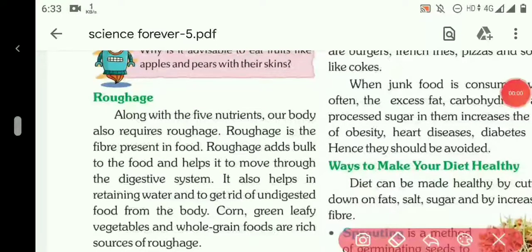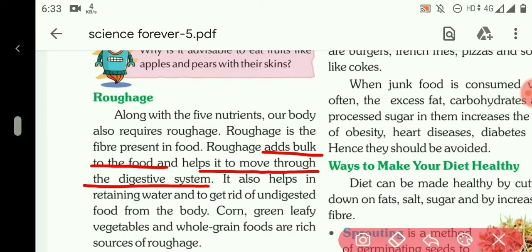Now, what is the function of roughage in our body? Roughage adds bulk to the food, it provides weightage to the food, and also helps it to move through the digestive system and also helps the food to digest easily. It also helps in retaining water, it helps to maintain the water in our body and also to get rid of undigested food from the body.